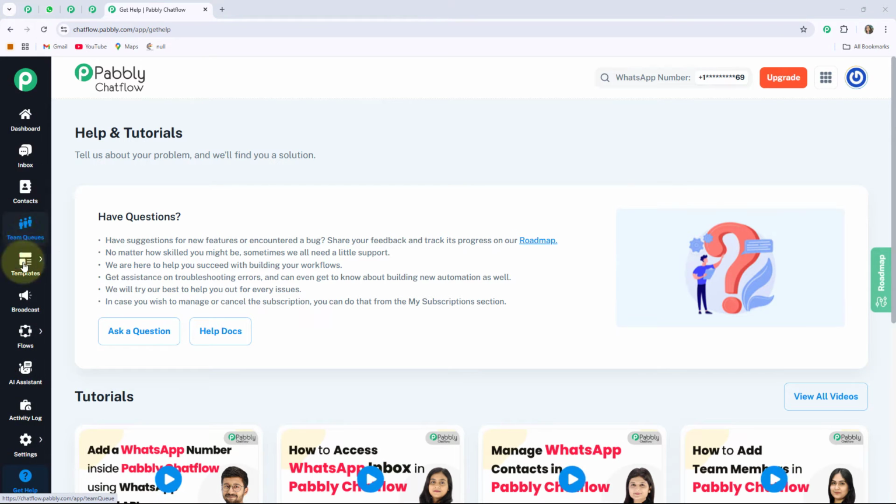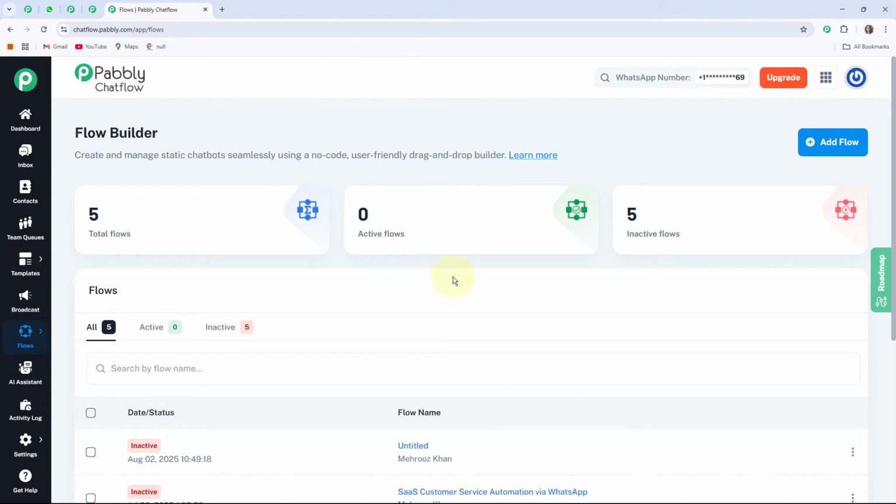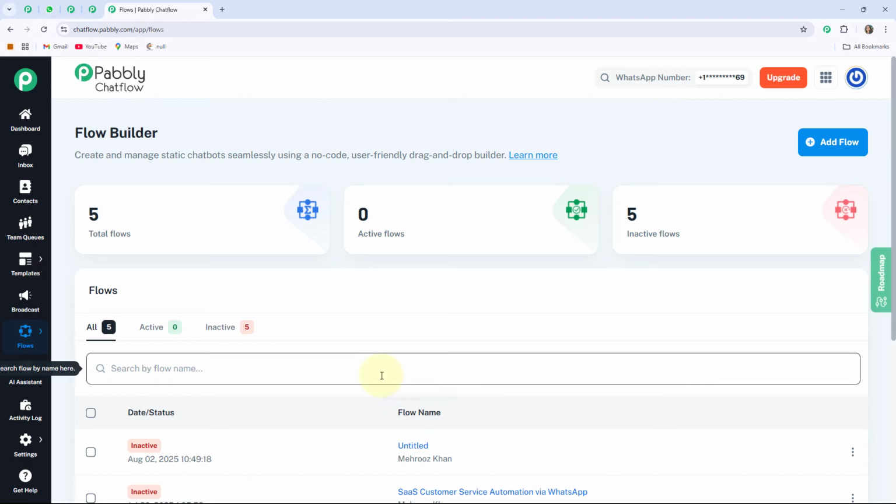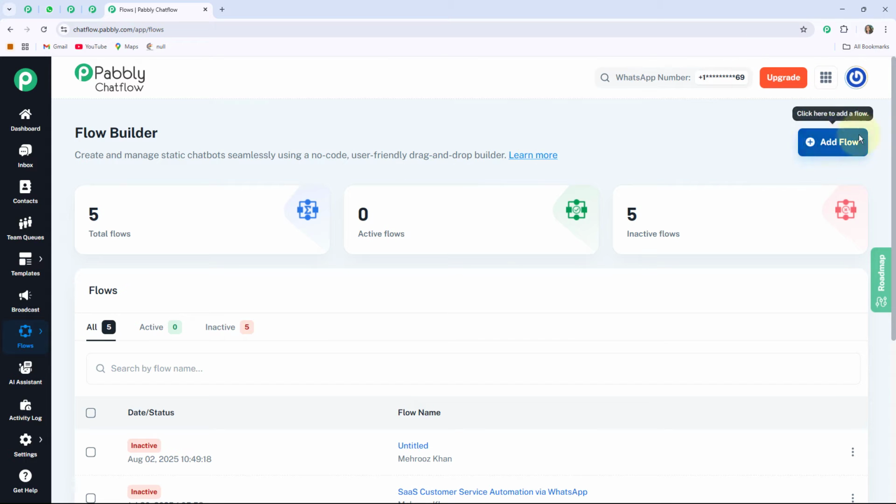As we are creating a WhatsApp chatbot, I am clicking on this flow option. So this is the Flow Builder page, where you can create and manage static chatbots seamlessly using a no-code, user-friendly drag and drop builder. Here you can create multiple types of WhatsApp chatbots for your different types of businesses. It will create them without requiring any programming skills. As we are creating a new WhatsApp chatbot, I am going to click on this plus add flow button.